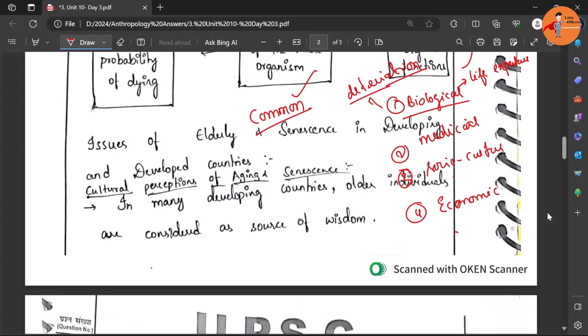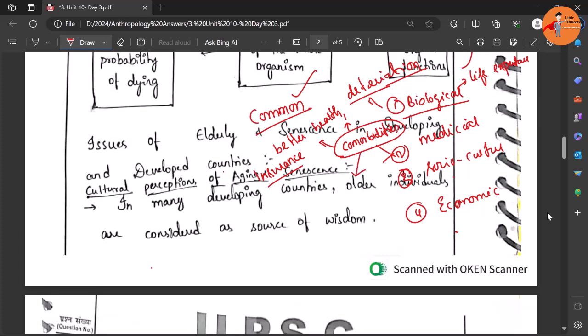Similarly, if we are talking about medical issues, we can talk about the comorbidities or the diseases that they are prone to. In both cases, they are prone to diseases, but in developed countries there are better health facilities and healthcare, and better insurance penetration because they are aware of it, and there is a mandatory element. Another thing is, they may even have better health because of a better standard of living.